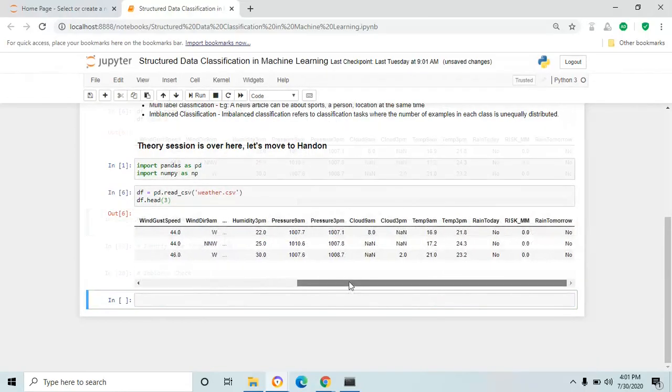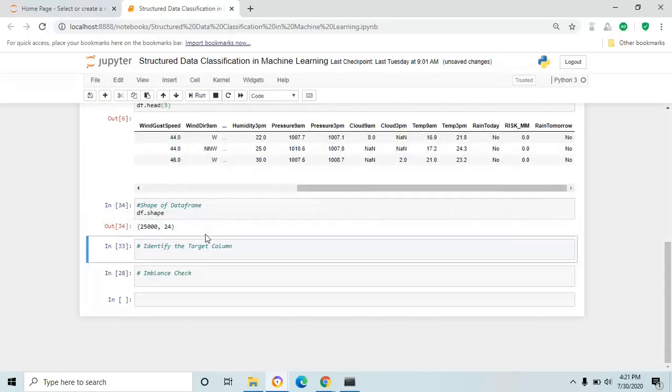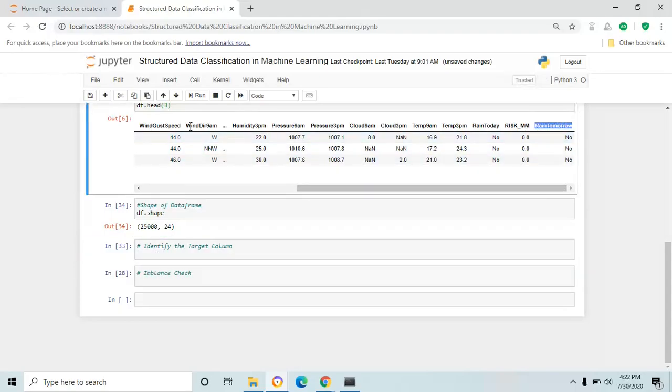Here is our data. First, you have to identify the shape of the data frame. df.shape will return a tuple with rows and columns: 25,000 rows and 24 columns in the data set. After that, you have to identify the target column in the data frame. Based on our problem, we understood that rain tomorrow is the target column and all other columns are the feature columns.